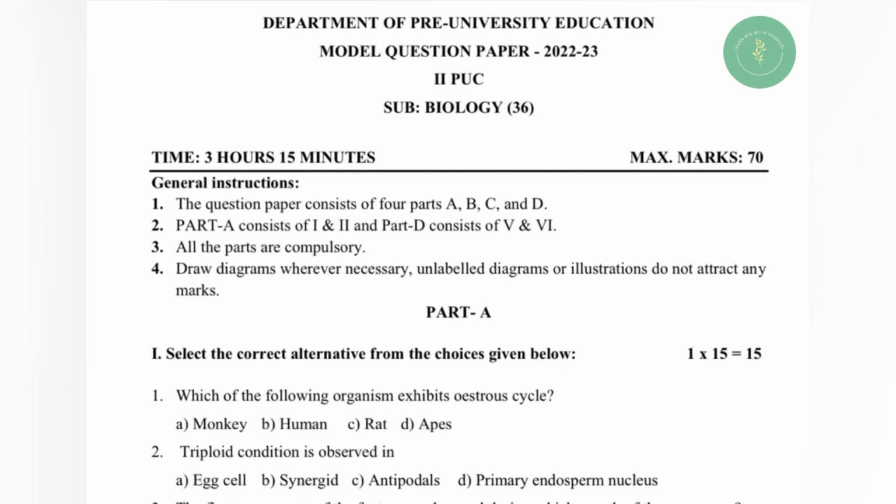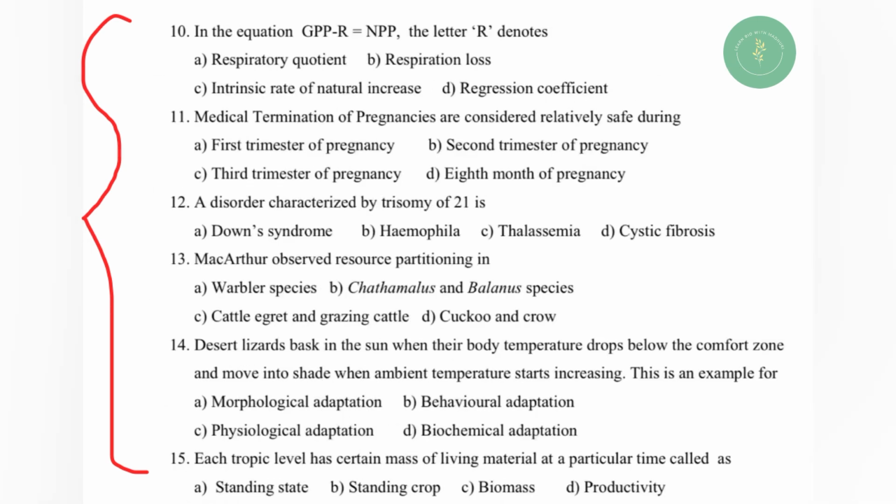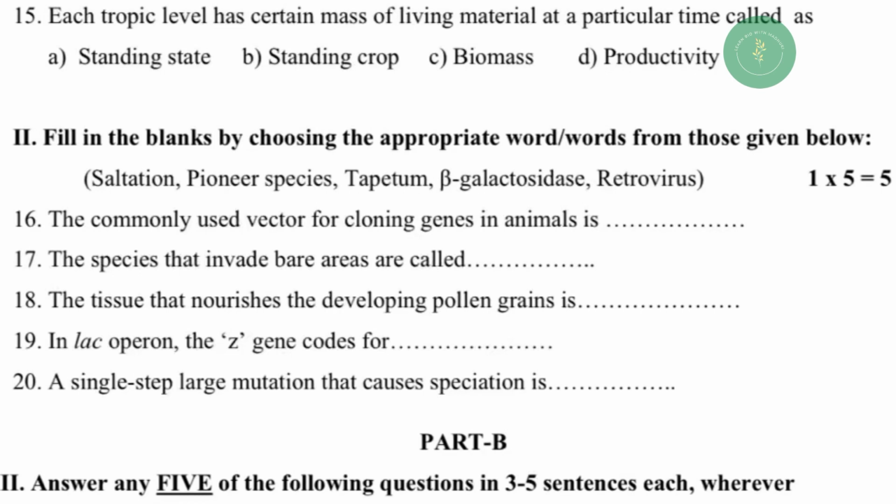Let us see question number 1. Which of the following organism exhibits estrous cycle? And they have given 4 options and you have to write any one correct option. Okay. You can see on the screen different questions and the choices given. So totally 15 MCQ questions for 1 mark will be given in part A. So from part A, section 1 is completed.